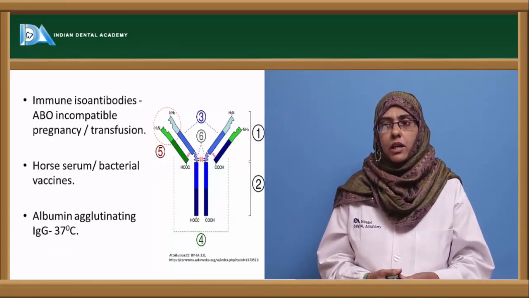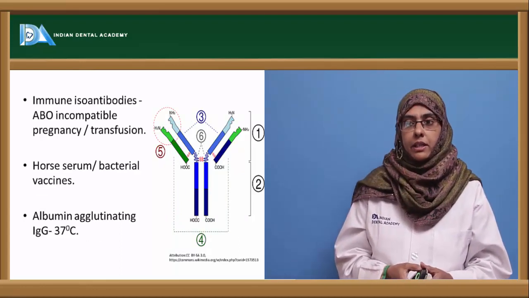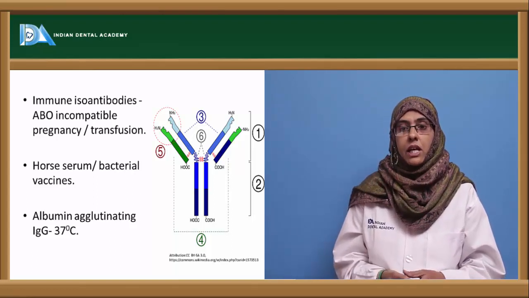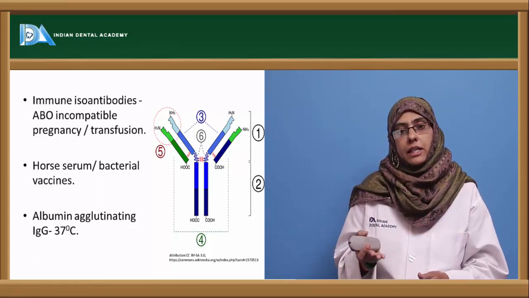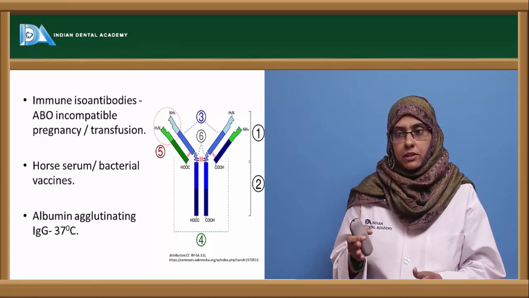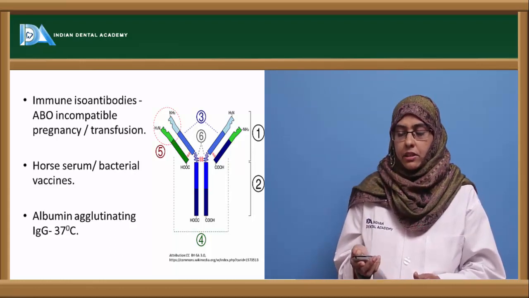Now coming to the immune iso-antibodies, they are ABO incompatible, usually produced during pregnancies or transfusions, and they can also be produced by heterologous serum injections such as horse serum or bacterial vaccines. Usually they are IgG type that can agglutinate at 37 degrees centigrade.